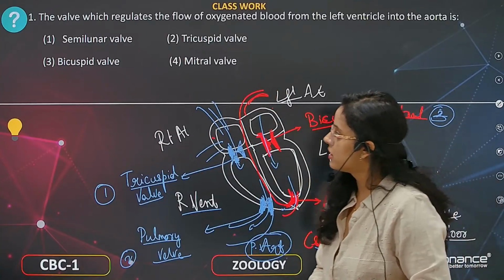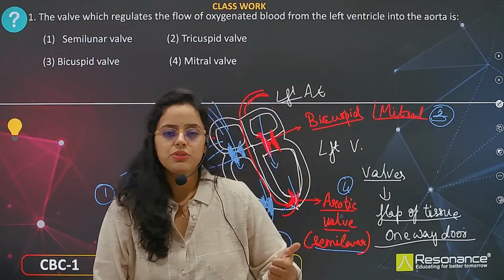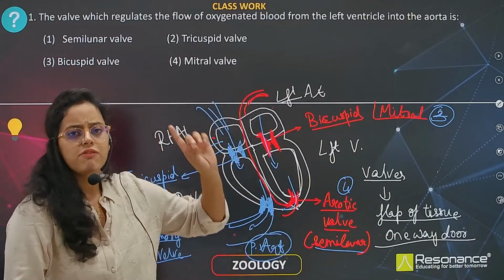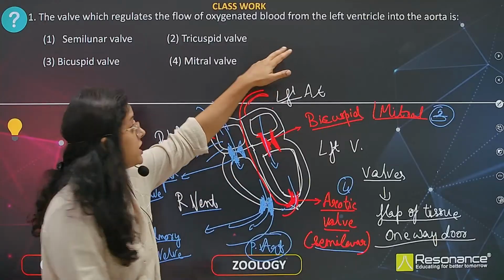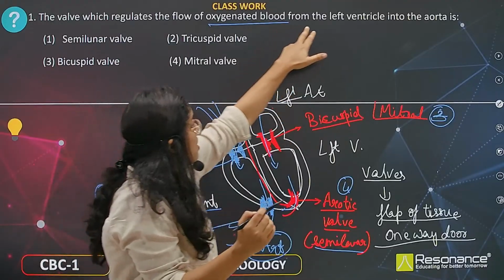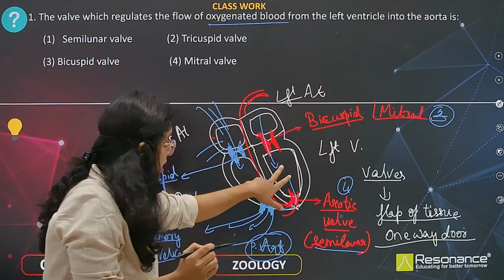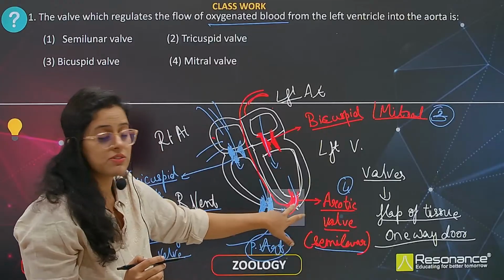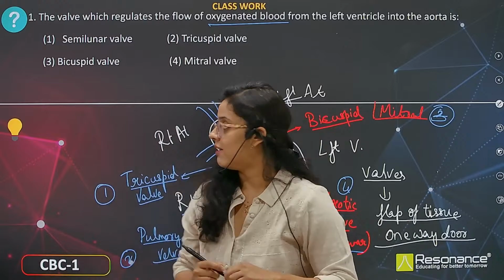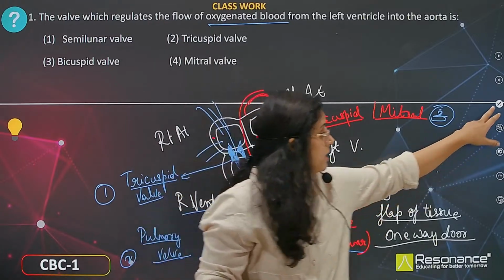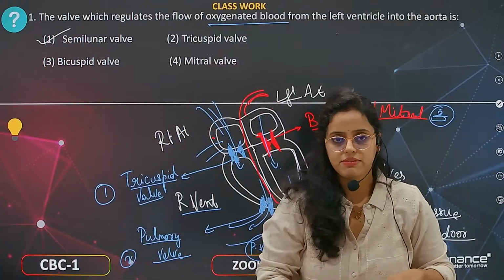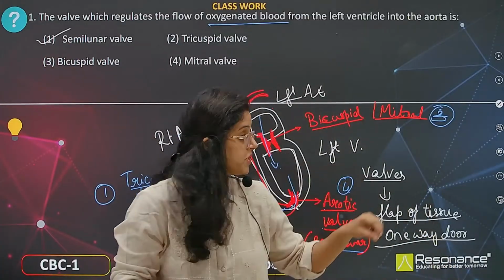So here the options are semilunar valve, tricuspid valve, or bicuspid valve or mitral valve. Let us read the question again. The valve which regulates the flow of oxygenated blood. The oxygenated blood is always present on the left side, right? From the left ventricle to the aorta, which means we have the aortic valve, which is also called the semilunar valve because of the shape. So here the answer is going to be semilunar valve. Now let us move to the next question.